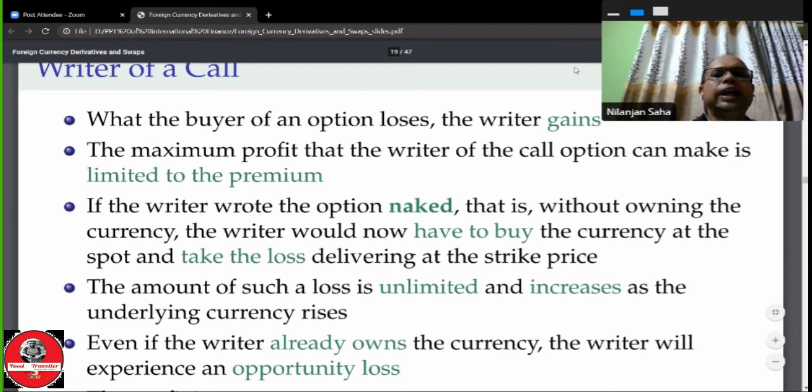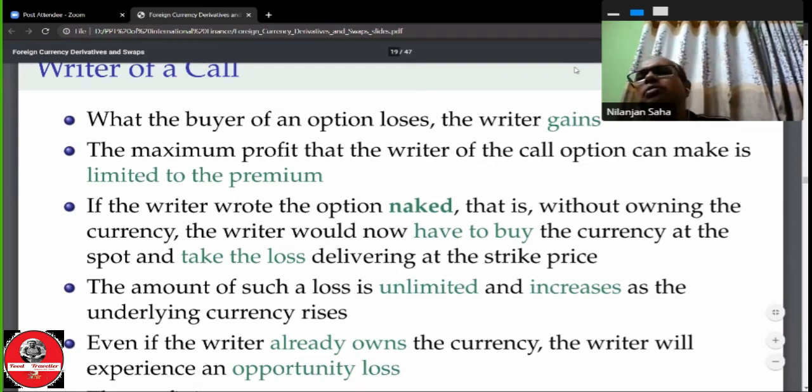The writer doesn't have the currency to deliver, because in a call option the holder is interested in buying the currency, but at maturity the seller has to supply the currency without owning it.